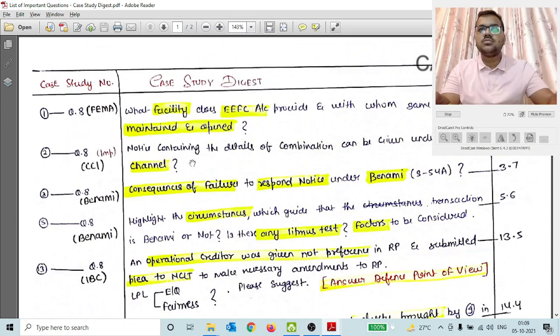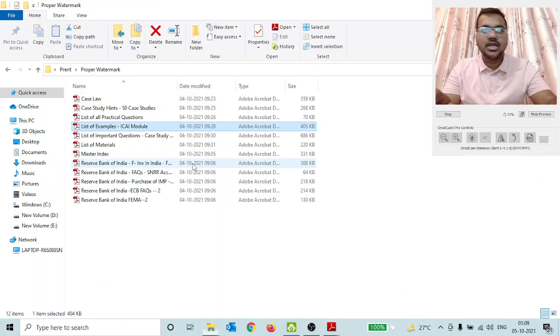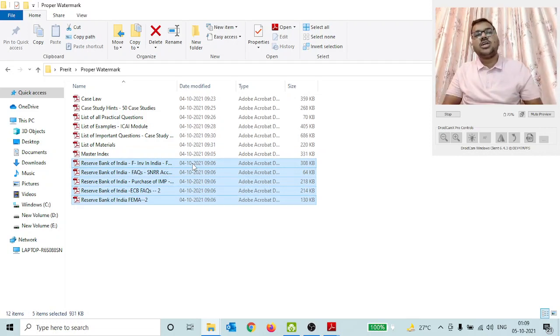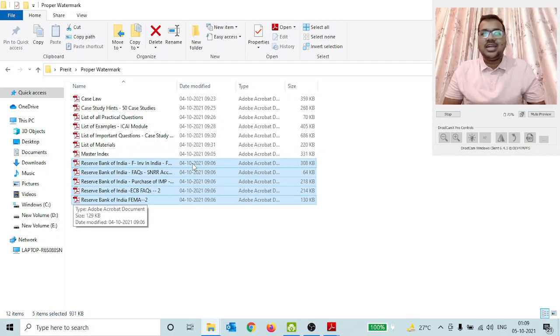Okay, then coming next is a few of the RBI FAQs which I'm going to share with all of you also. I had taken basically only 5 FAQs to the exam, since I considered them most important relating to any exams. A few of them were related to ECB and investment in India, purchasers of immovable property, and you can also refer to any other FAQs from the RBI website whichever you deem appropriate.